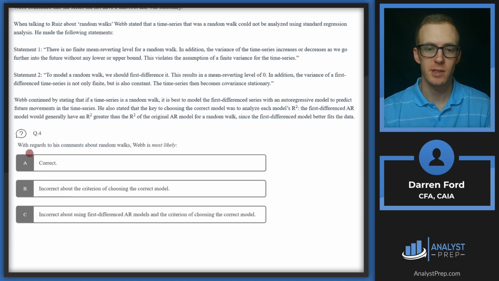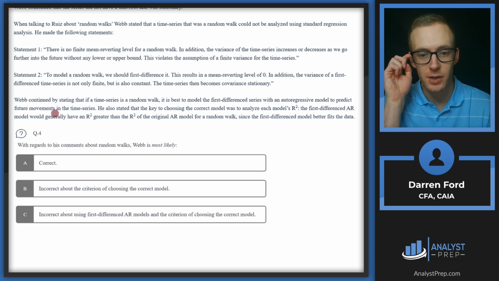All right, we're looking at the last question on this case now. With regards to his comments about random walks, Webb is most likely correct, incorrect about the criterion of choosing the correct model, or C, incorrect about using first differenced AR models and the criterion of choosing the correct model. So we left off under this last comment. Let's read this last paragraph here, and hopefully we get our info that we need. Webb continued by stating that if a time series is a random walk, it is best to model the first difference series with an autoregressive model to predict future movements in the time series.